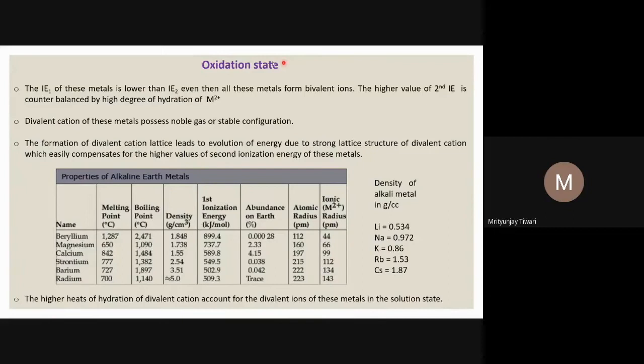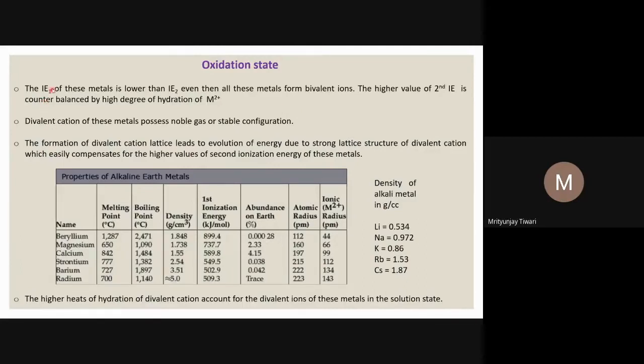So now coming to the oxidation state. As we have seen in redox chemistry, the oxidation state of alkaline earth metals is usually 2, because they readily remove 2 electrons. So they usually show 2 positive charge and form divalent cations. Though these cations are monoatomic, they have divalency, with 2 positive charge on them.